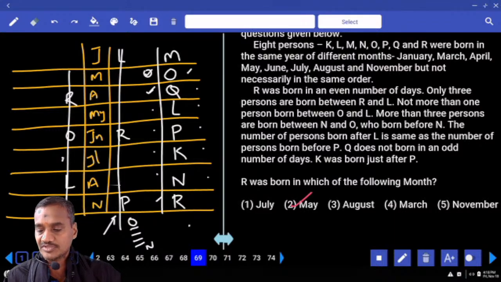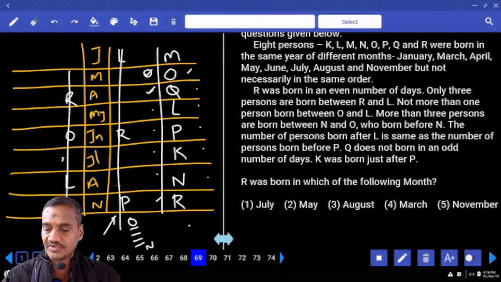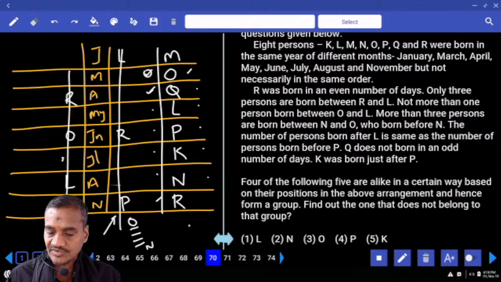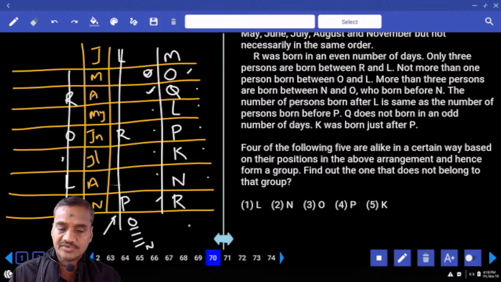And R was born in which of the following months? R was born in the month of November, choice 5. Then 78. 4 out of the following months are not L.